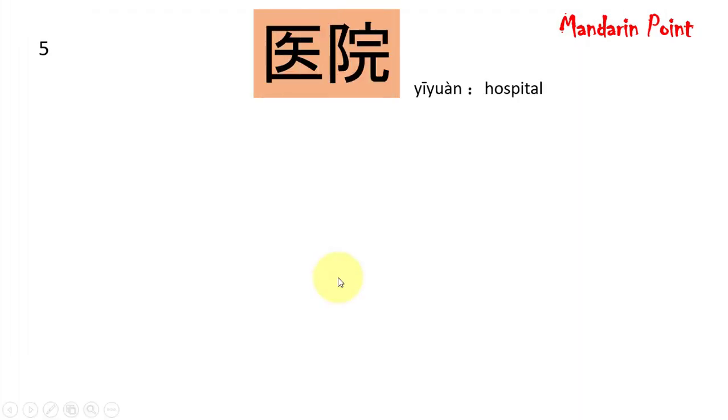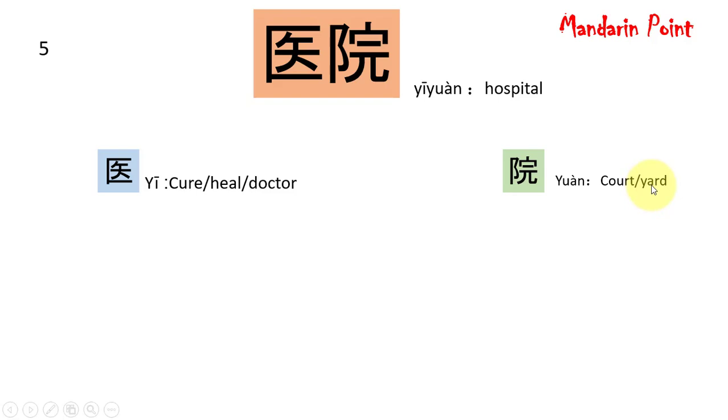The next noun is yi yuan. Yi yuan, hospital. Let's simplify them. On left side we have yi, which means cure or heal or somehow the doctor, while on right side we have yuan, which means court or yard. So a court having doctor or healing or cure is hospital.